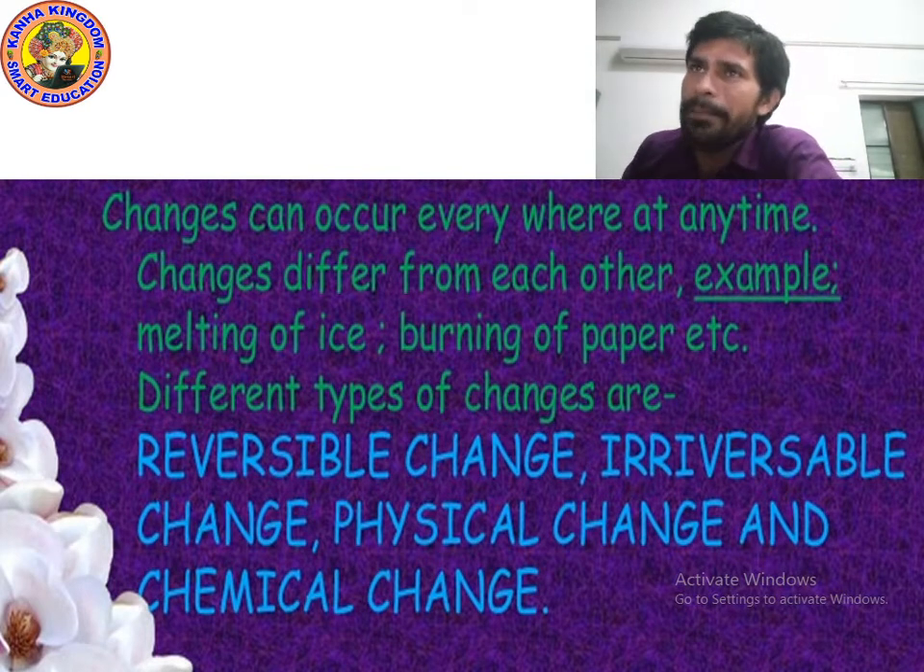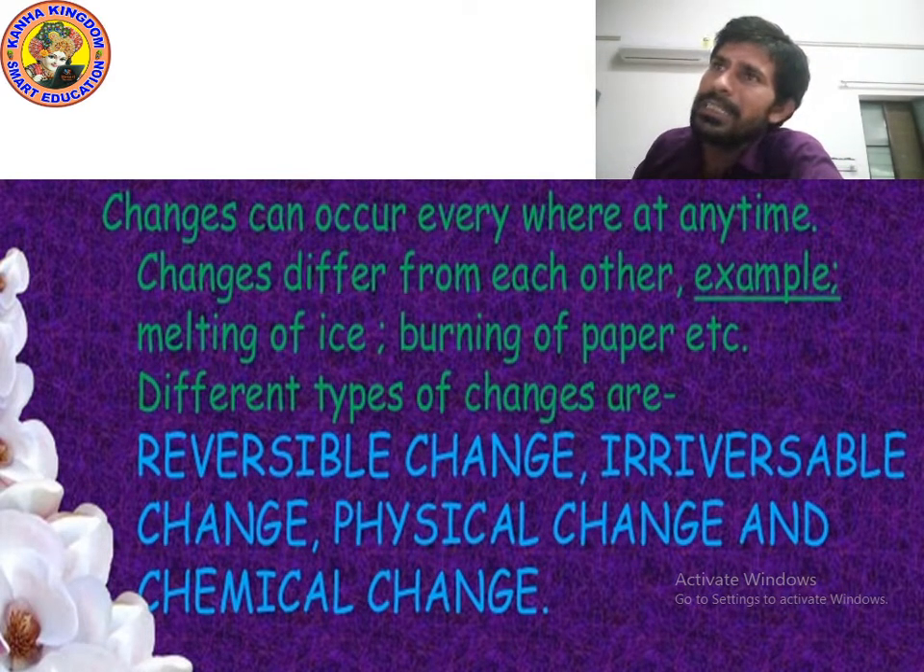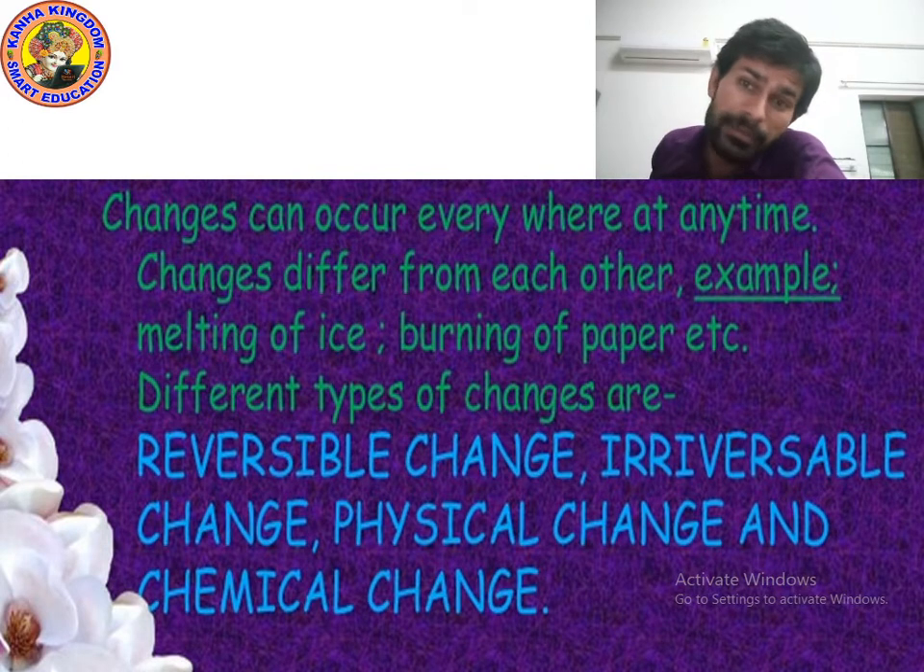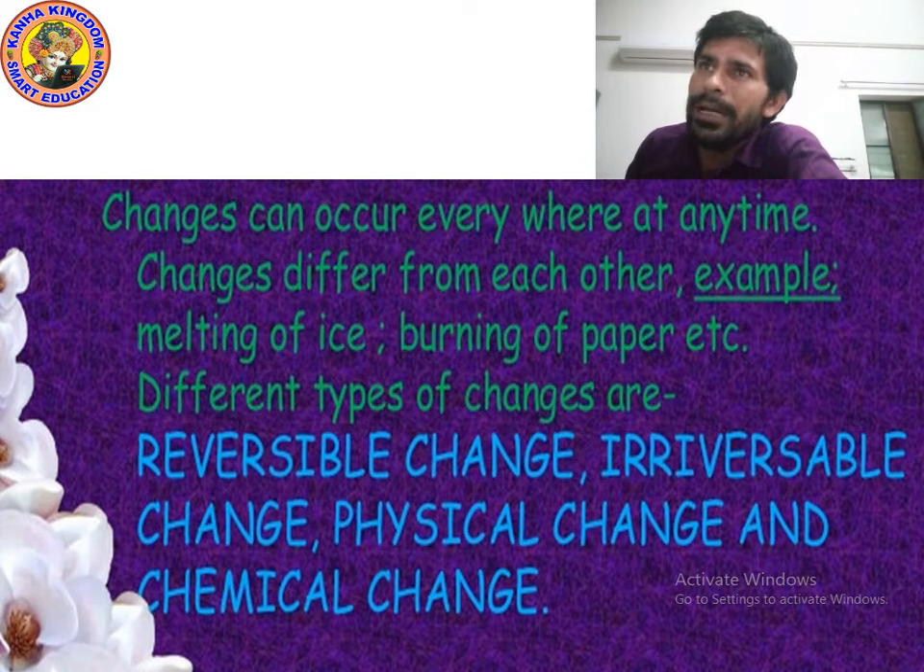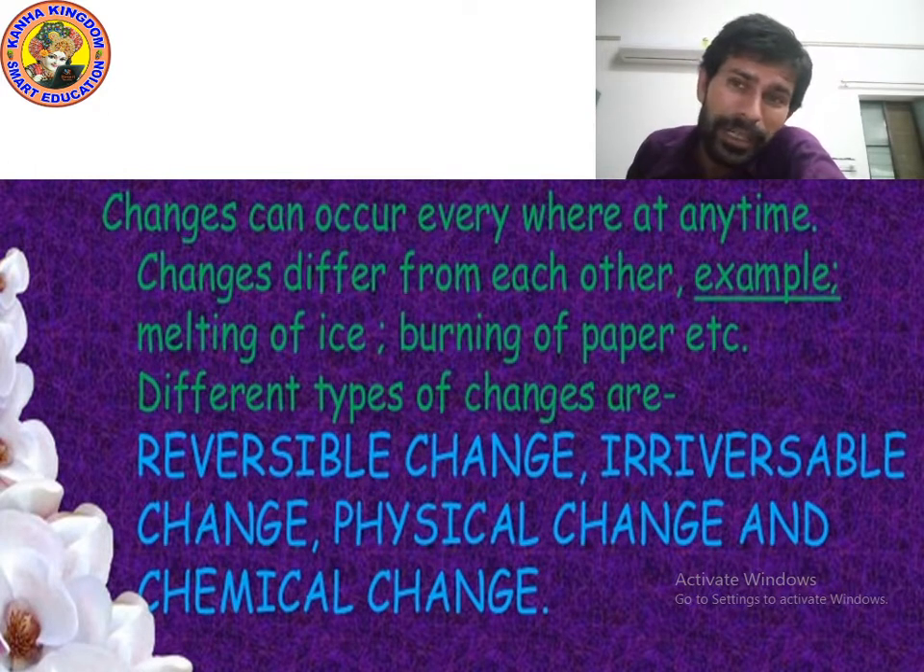So for example, as you can see on the screen, changes differ from each other. Yes, changes differ from each other. Blinking of eyes differs from moving of a finger. Yes, so there are different types of changes. Melting of ice, burning of paper. Okay, there are different types of changes.